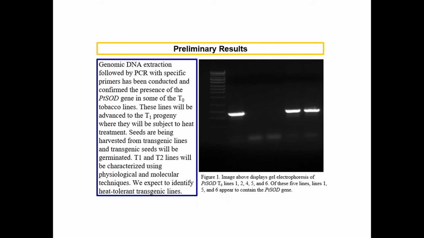So these seeds are currently being harvested from the transgenic lines in order to germinate them, the transgenic seeds, and then our T1 and T2 lines will be characterized using various physiological and molecular techniques. So we expect to identify heat-tolerant transgenic lines. And as you can see here in this figure 1, the image displays our pTSOD T0 lines 1, 2, 4, 5, and 6. And as you can see, lines 1, 5, and 6 all are positive, showing that they contain our pTSOD gene.